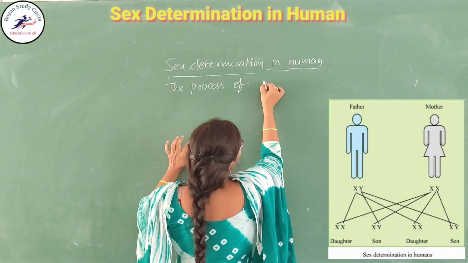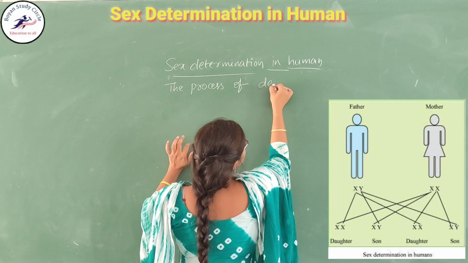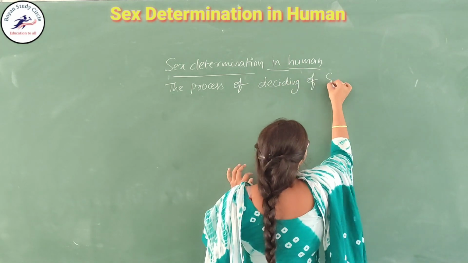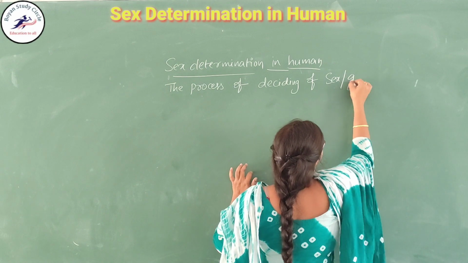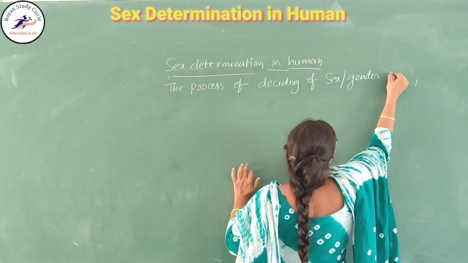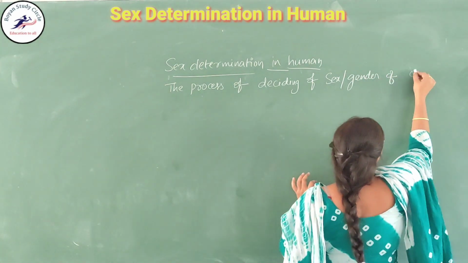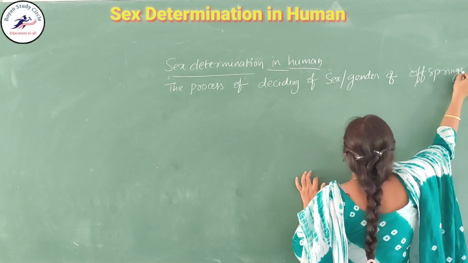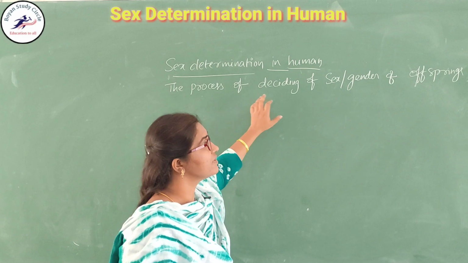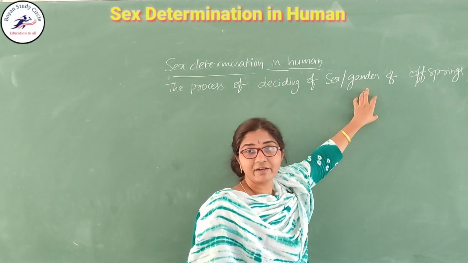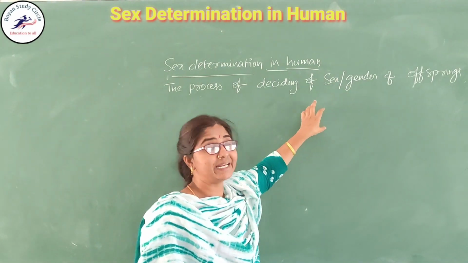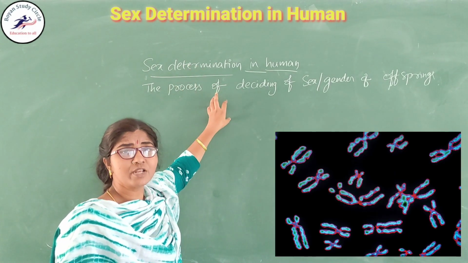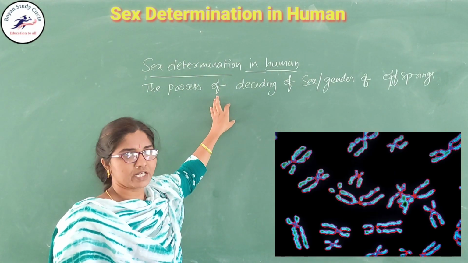Offspring is nothing but the kid. So the process of deciding the sex or gender of the offspring or kid is known as sex determination. Sex determination is completely based on a genetic basis.